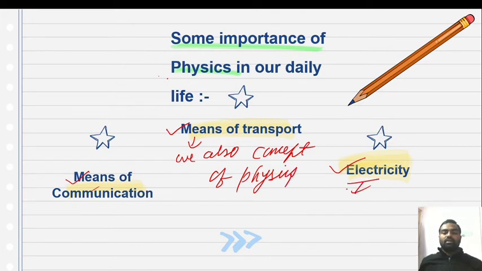Electricity we use for household purposes or in industry. In means of communication, we are able to communicate over far distances within a fraction of a second. We can send email instantly. These are the basic application areas.